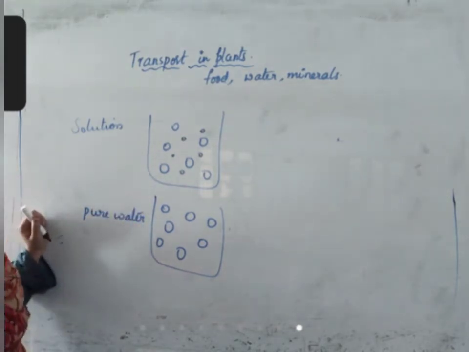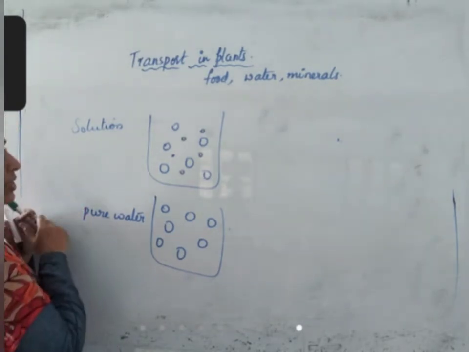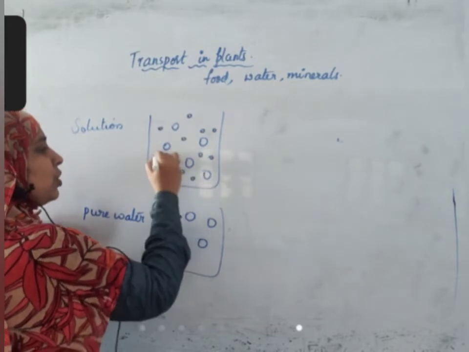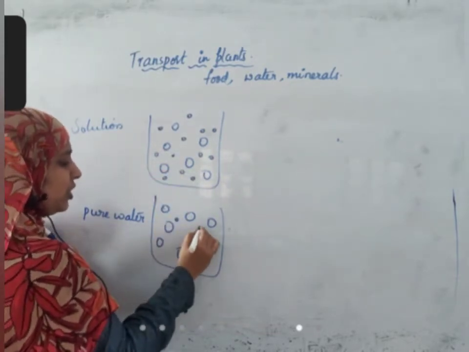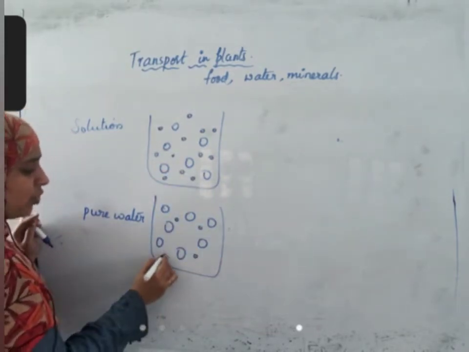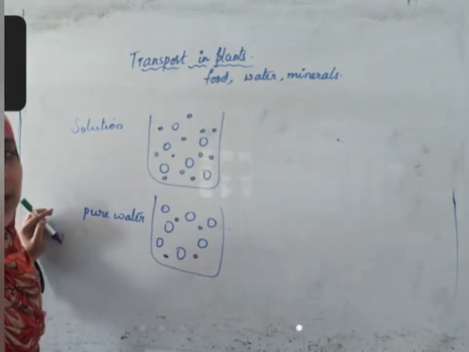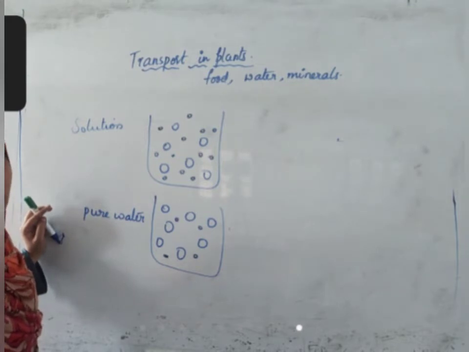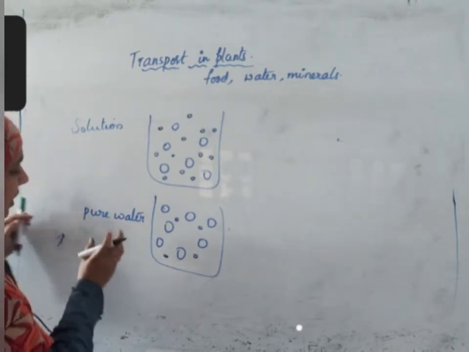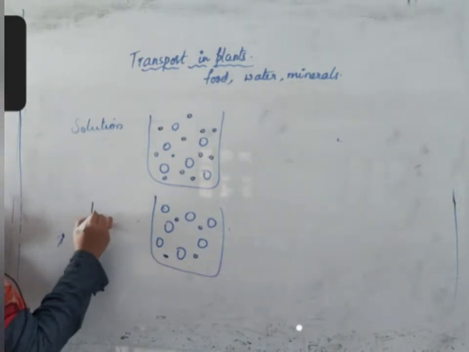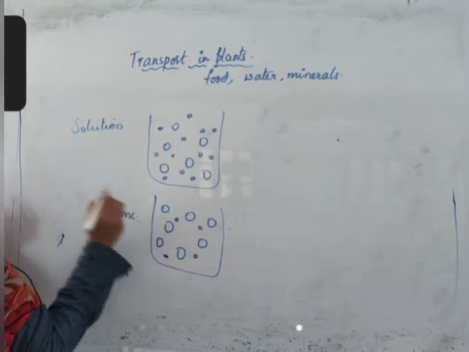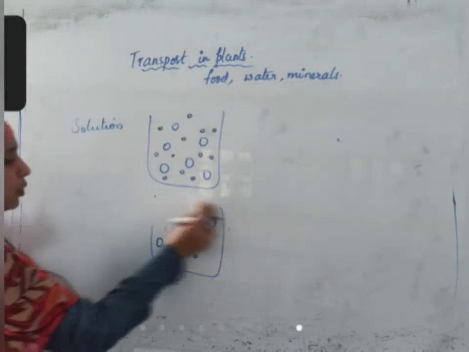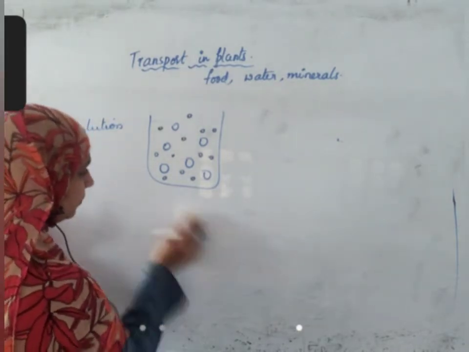Now, second question. This solution has a higher concentration of solutes and this solution has a lower concentration of solutes. Which has more water potential? This one, which has low concentration, has more water potential. With this idea in mind, we'll now discuss osmosis.